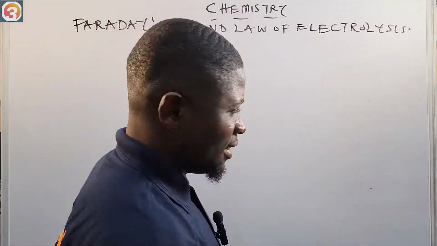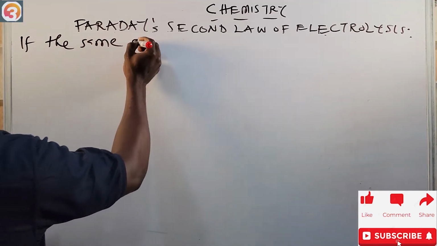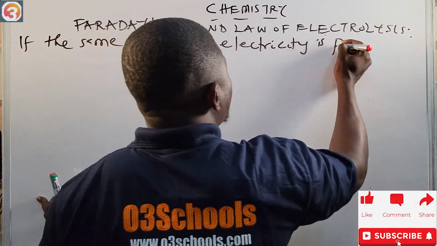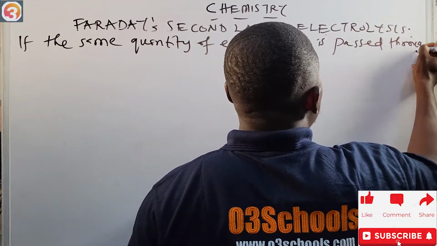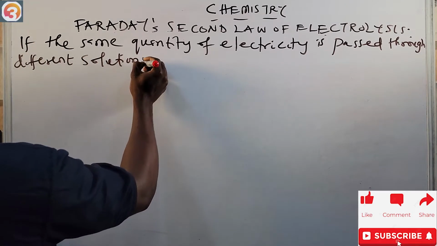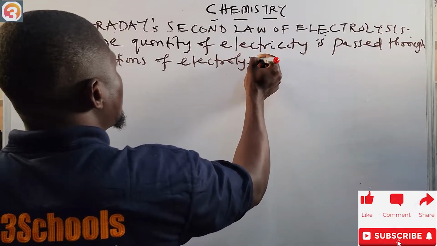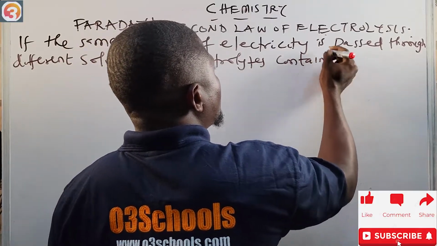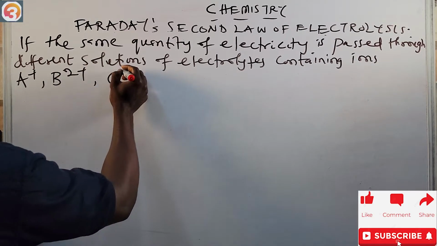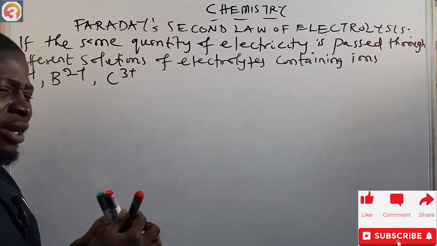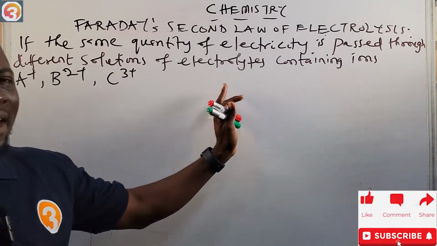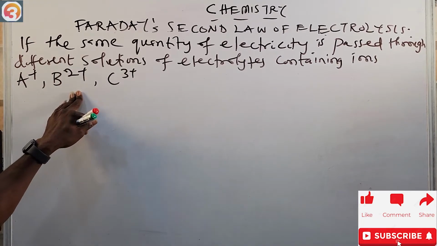Faraday's second law of electrolysis states that if the same quantity of electricity is passed through different solutions of electrolytes containing ions, such as A+, B2+, and C3+, if the same quantity of electricity, the same Q, is passed through different solutions of electrolytes containing ions A+, B2+, C3+,